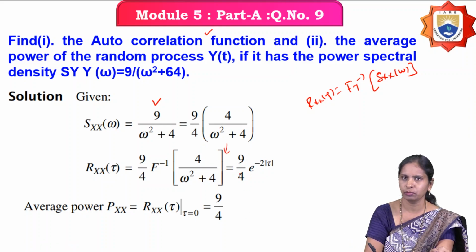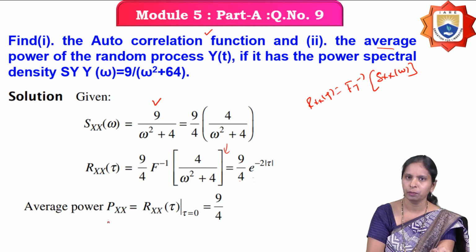Then what do we get here? 9 by 4 into e power minus 2 into mod tau. Then you have to calculate the average power. How do you calculate the average power? Px equals the autocorrelation function at tau equals 0. Therefore, you get the average power.